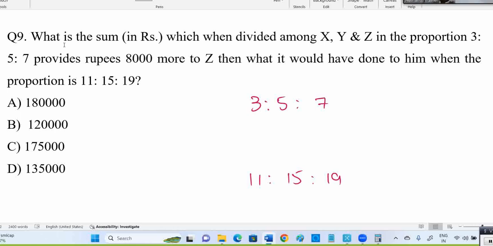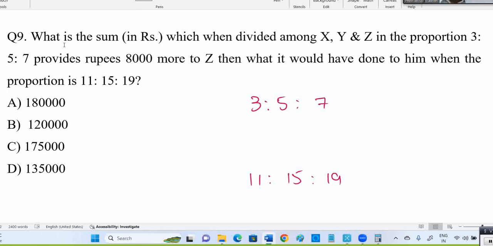Do you understand the question? Suppose I have 1 lakh rupees. I distributed in 3, 5, 7 ratio. Then Z is getting 10,000. I distributed in 11, 15 and 19. Z is getting 12,000. Means he is getting 2,000 more compared to that. Like that they gave two different ratios, means definitely different amounts will come in the first one and the second one.